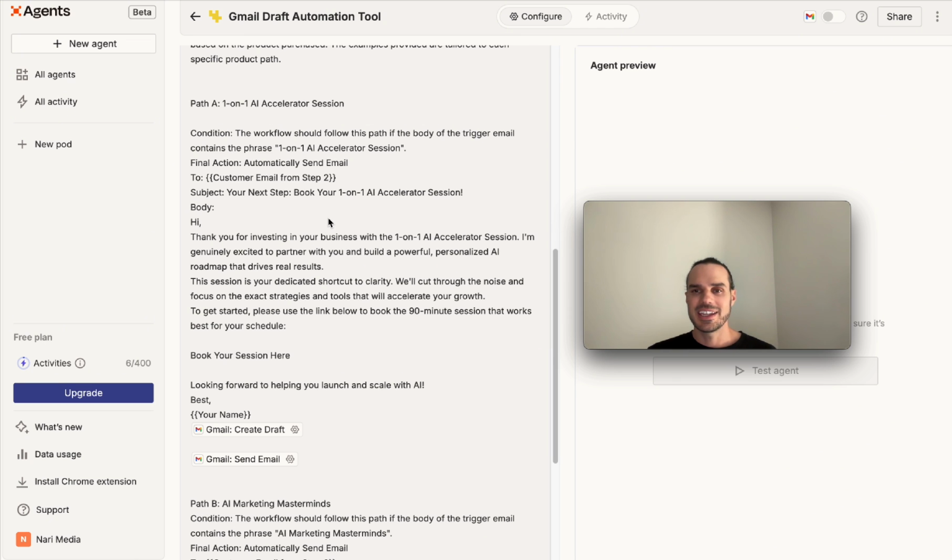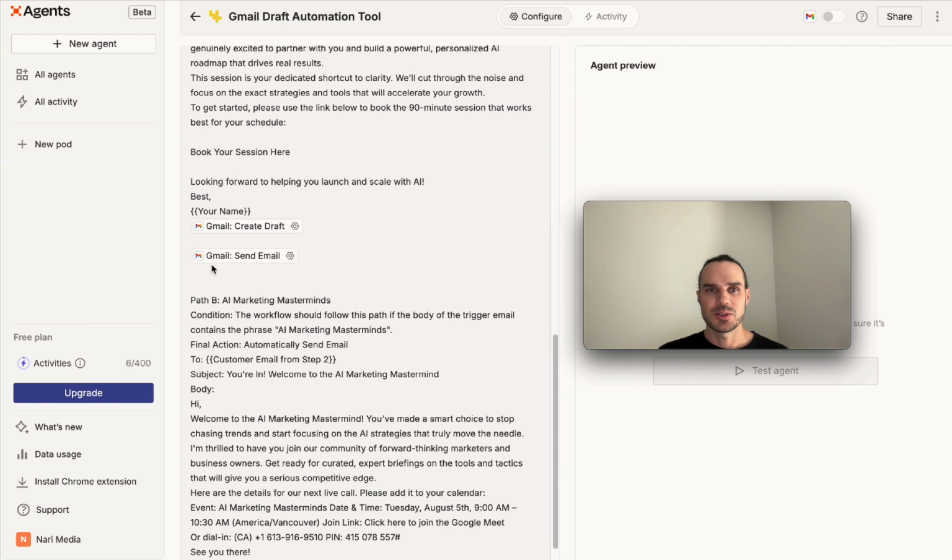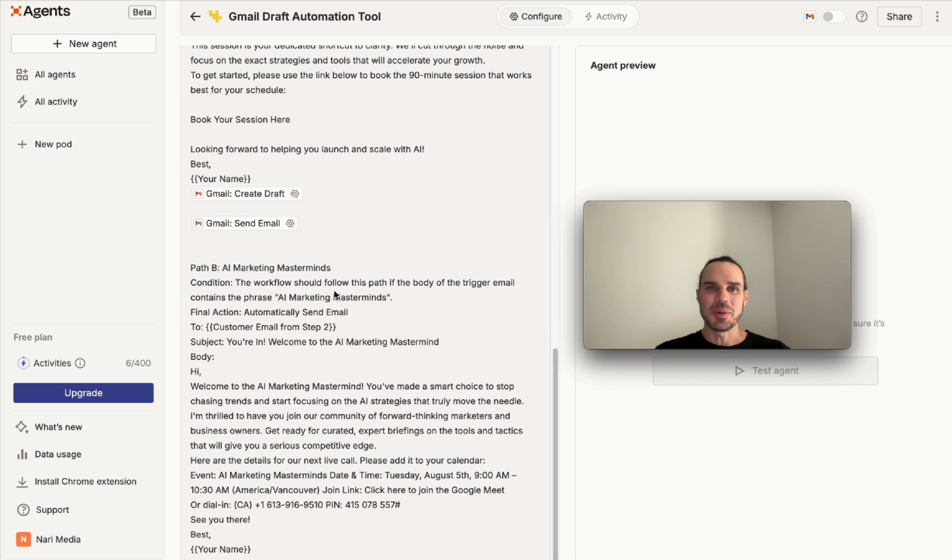So yeah, if you want more control and you don't trust it, just do the draft. Don't add the send email in here, right? And you can do the same at the bottom of this workflow. So if it's path B, draft it, send it. Now what we're gonna do is we're gonna run a quick test on it here.